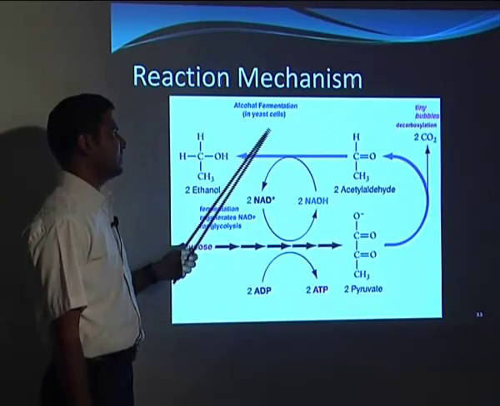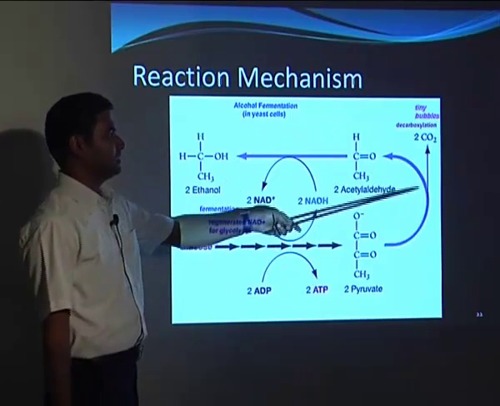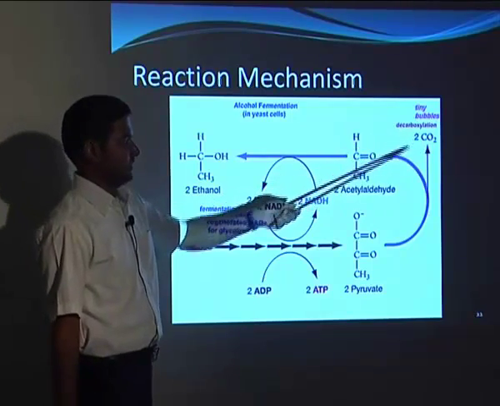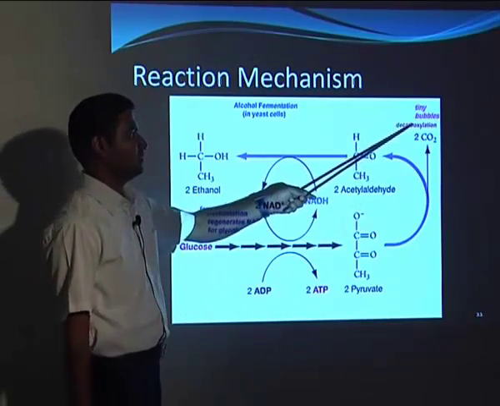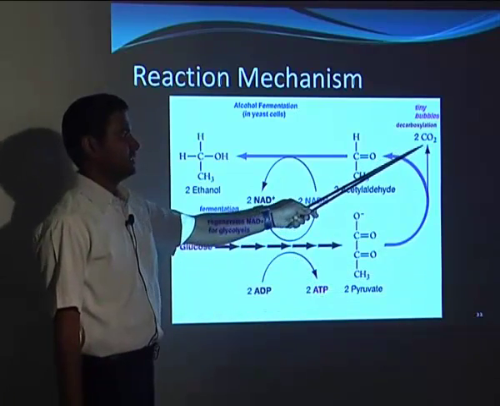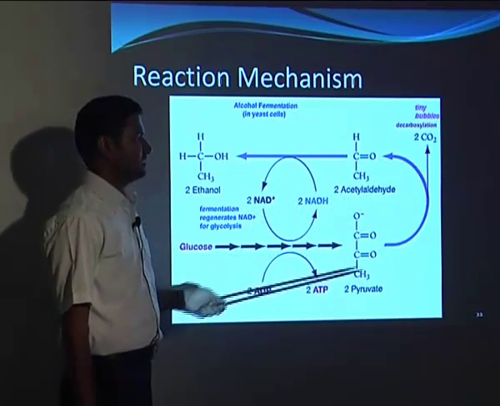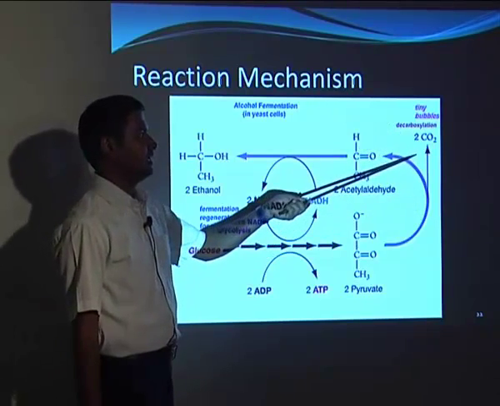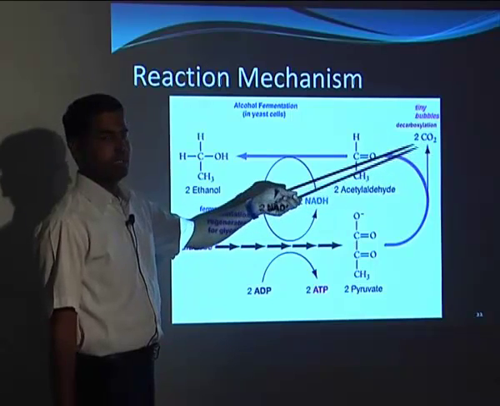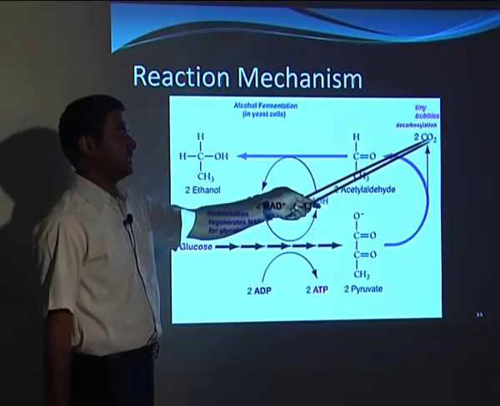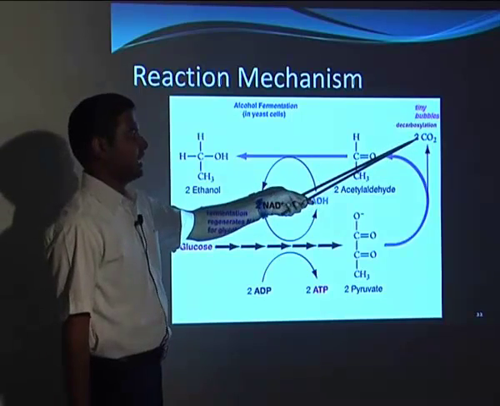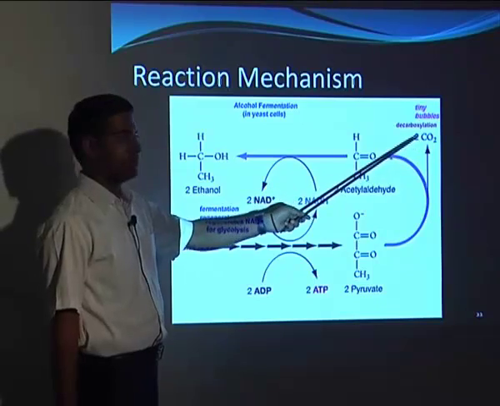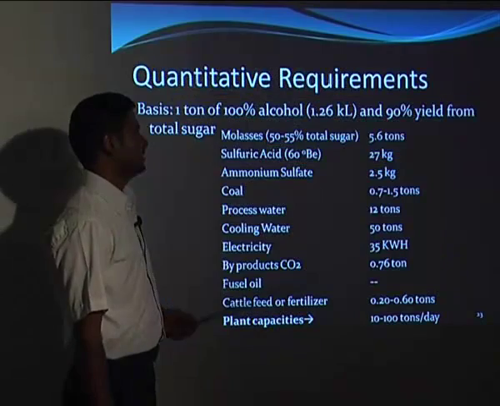This mainly happens in the yeast cells. The CO2 which is evolved is from the decarboxylation reaction. In the fermentation, we can see tiny bubbles appearing, and they contain CO2 gas. Agitation is required to remove the CO2 gas accumulated in the fermentation, otherwise it will lead to lifting of the mass. Also CO2 is a gas which can hold heat, so it can build up heat in the fermenting mass. So we have to always take care of CO2 removal from the fermenting mass.